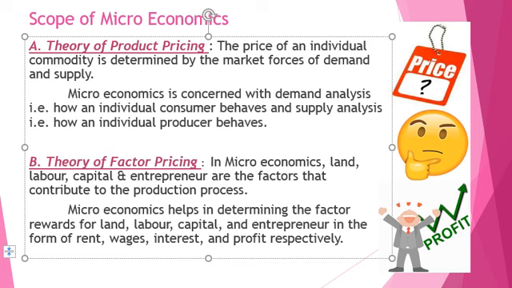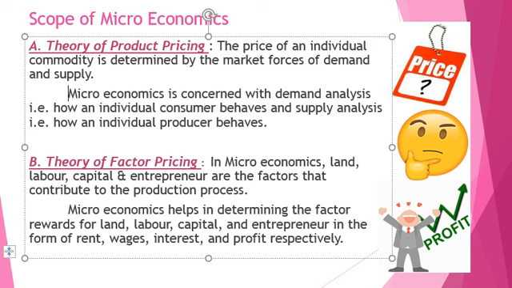Now, moving on to the second one, the theory of factor pricing. I hope you all are clear with product pricing. Again, I'll reframe it for you. How an individual consumer behaves and how an individual producer behaves. हमें दोनों तरफ से समझना है कि कंज्यूमर का इस प्राइस पे क्या बिहेवियर होगा डिमांड के लिए और प्रोड्यूसर का उसी प्राइस पर क्या बिहेवियर होगा सप्लाई करने के लिए. वो डिसाइड करेगी कि प्रोडक्ट का प्राइस कितना होना चाहिए. ओके, now moving further, theory of factor pricing.